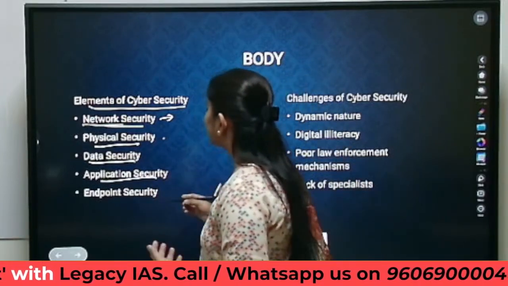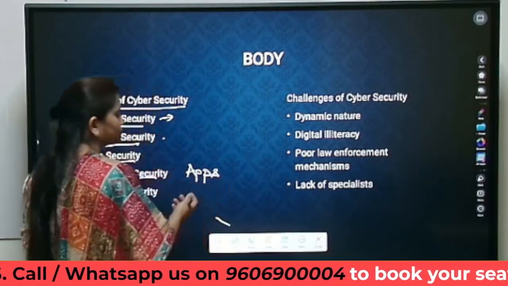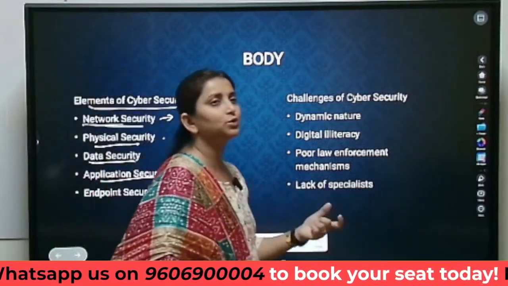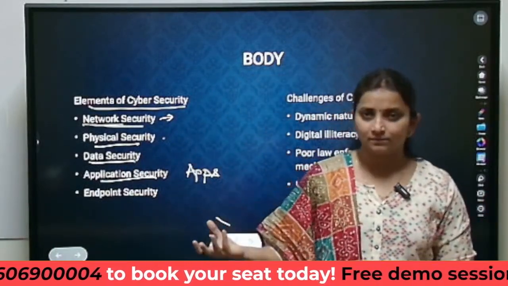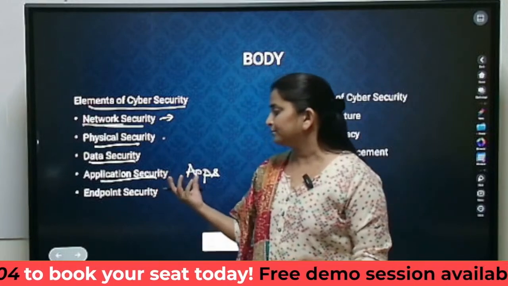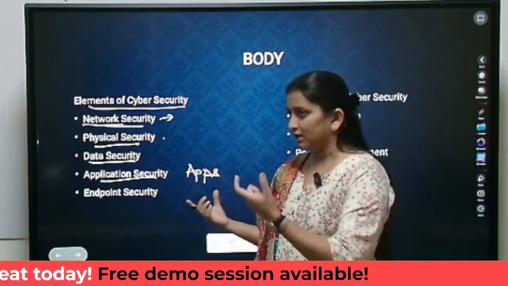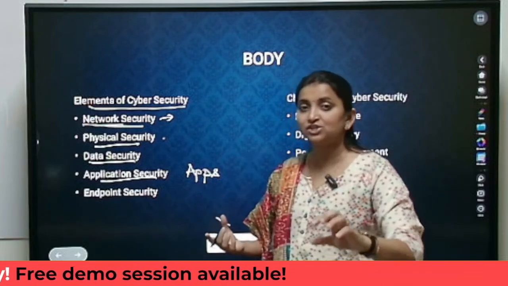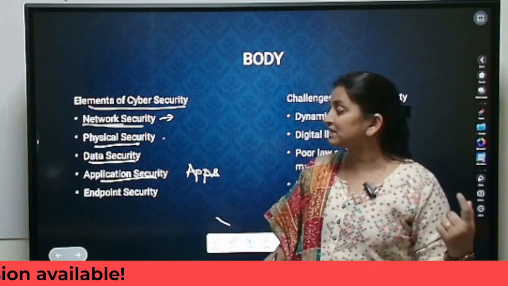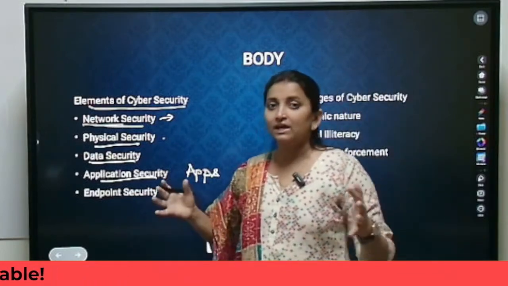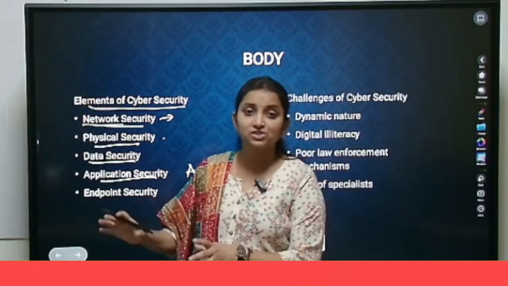The next one is application security. This is basically security related to apps. For example, we are making use of an app, let's say MakeMyTrip or BookMyShow or any other basic application. If our access to that application is being monitored or seen by someone else, we will call it an application insecure system. If this is not allowed, then we will call such a system an application secure system.